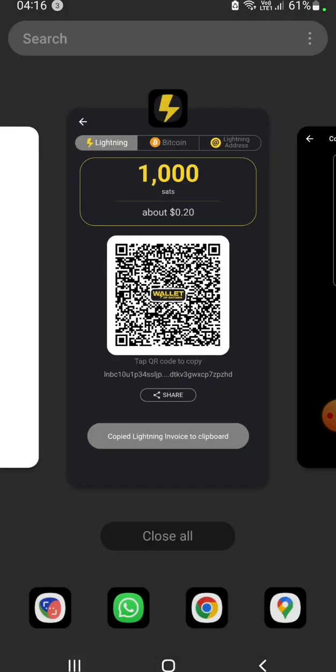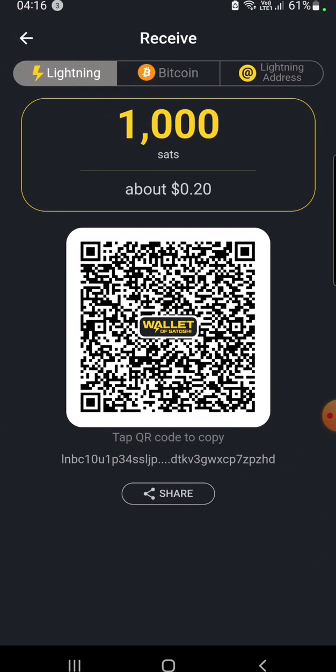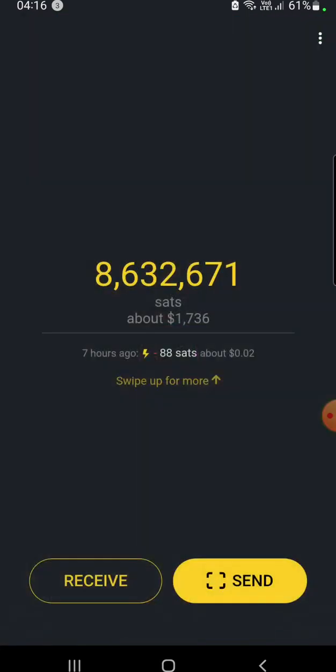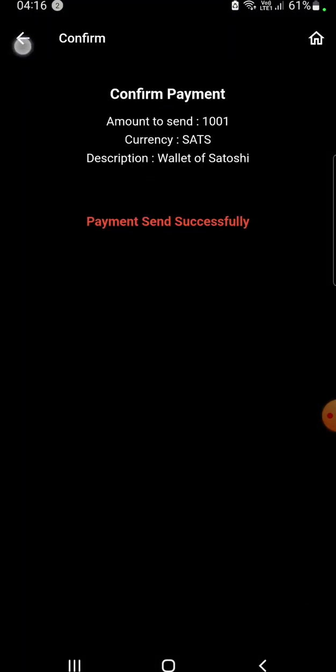And you can see in my, there we go, received. That's in the wallet of Satoshi. And there's various other Lightning wallets. Conversely, if I want to send from a wallet into Tagcash, I can, let's go back here.